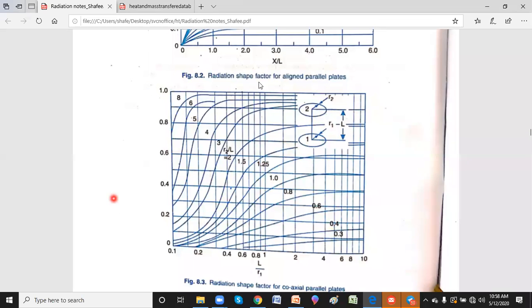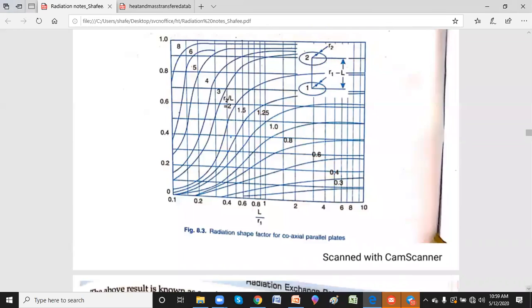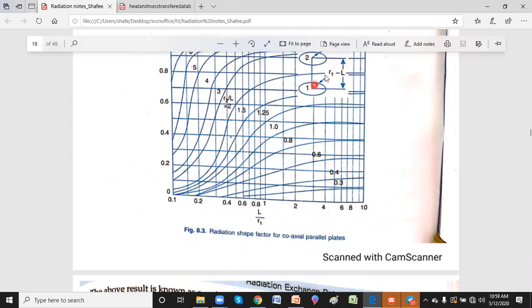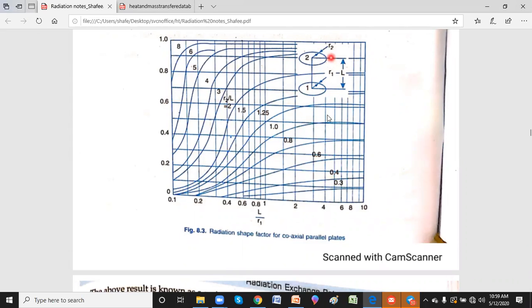So the first chart is the radiation shape factor for aligned parallel plates, and the second one shown here is the radiation shape factor for coaxial parallel circular plates. We'll see the data book and understand better. It's just similar to your cylinder heat transfer. I hope you understood this.